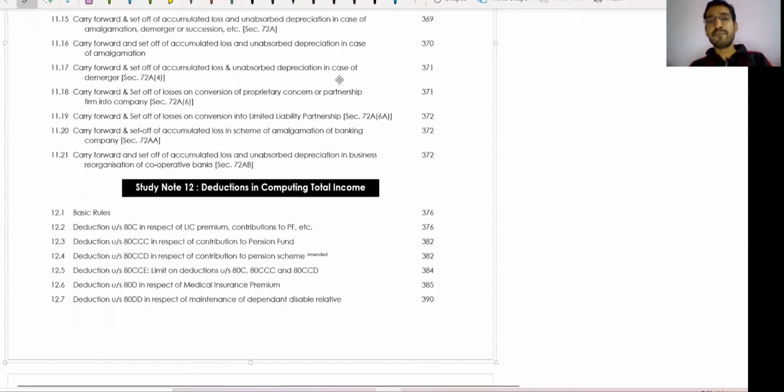Deduction in computing total income is very important. I have told you that TDS and deduction are also important topics.